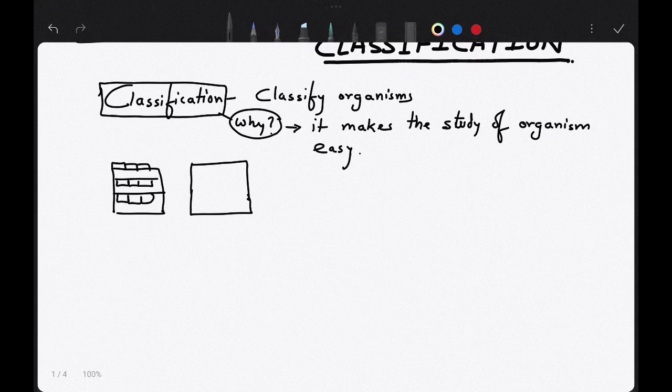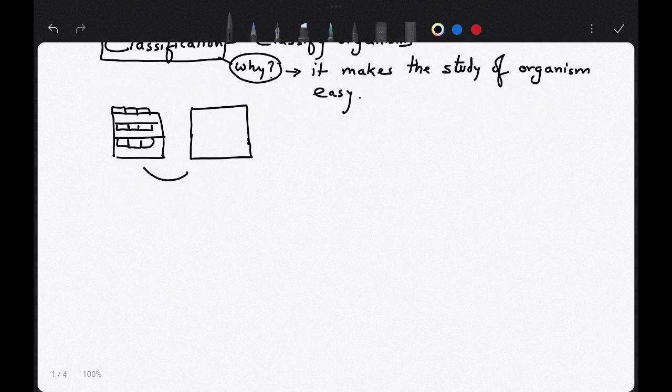So this is how you classify things based on need. Similarly, when classification started in the early times, it was done mainly based on needs. So people started classifying things based on need.